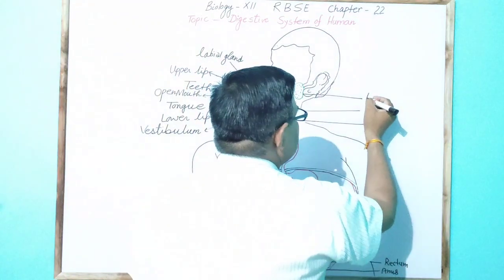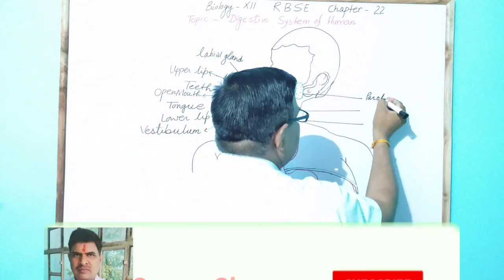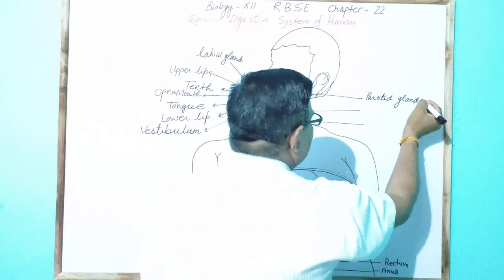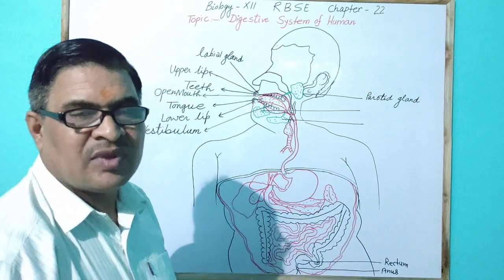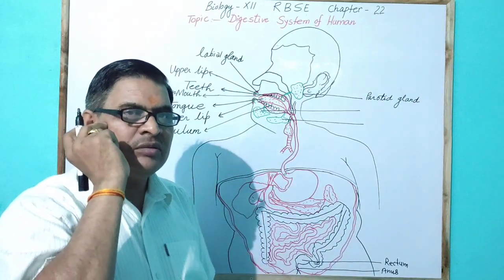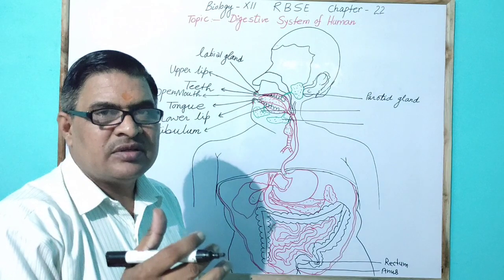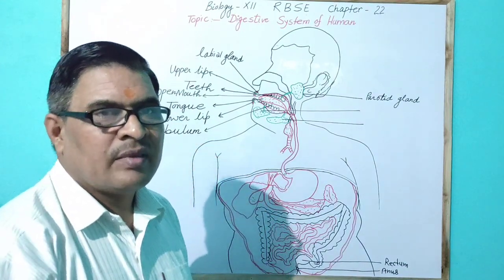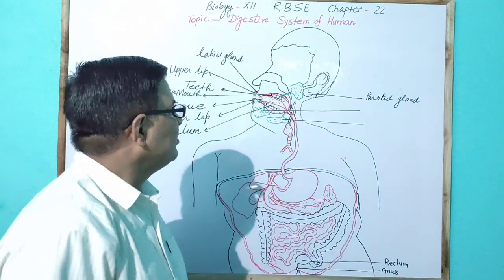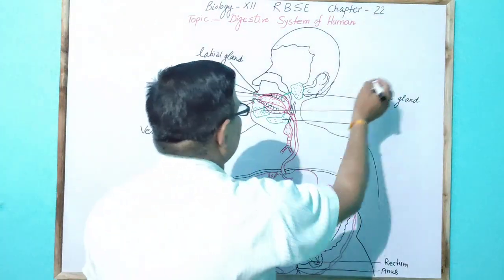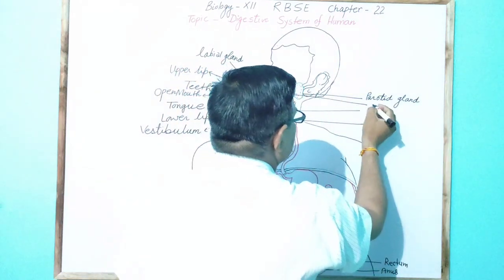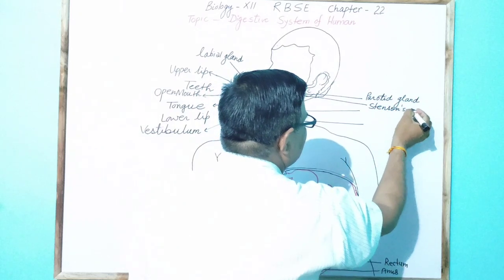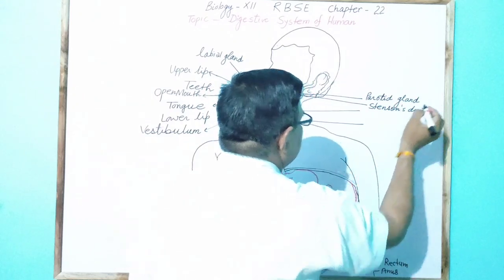One is the largest salivary gland, called the parotid gland, which is present in the cheek part here, and it opens in the buccal cavity by the help of a duct called Stensen's duct.